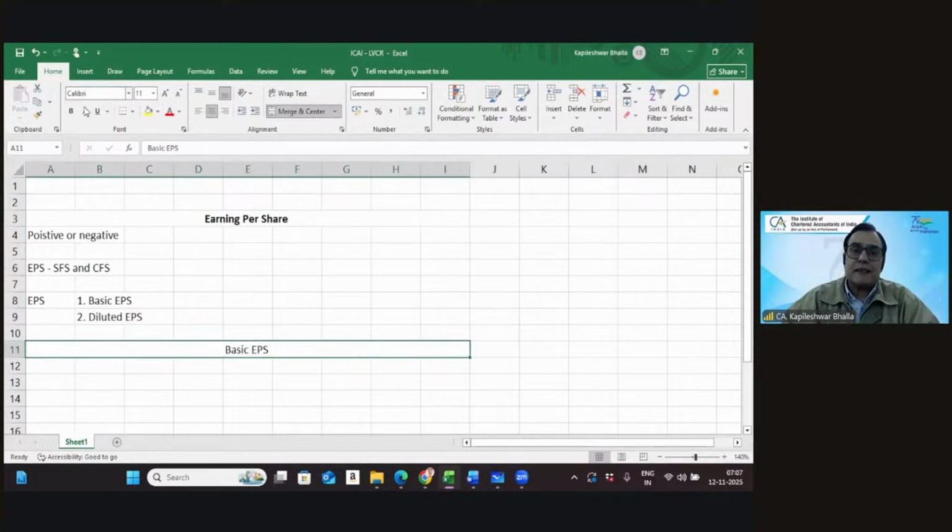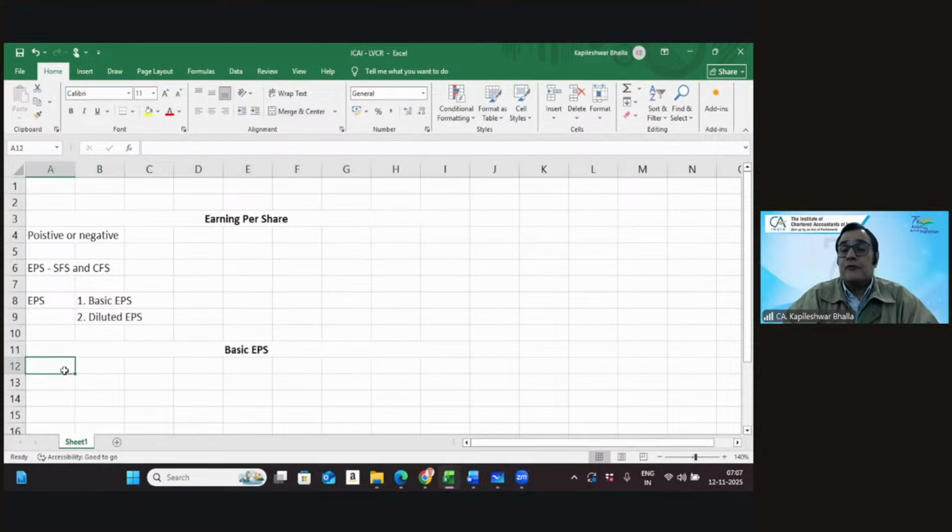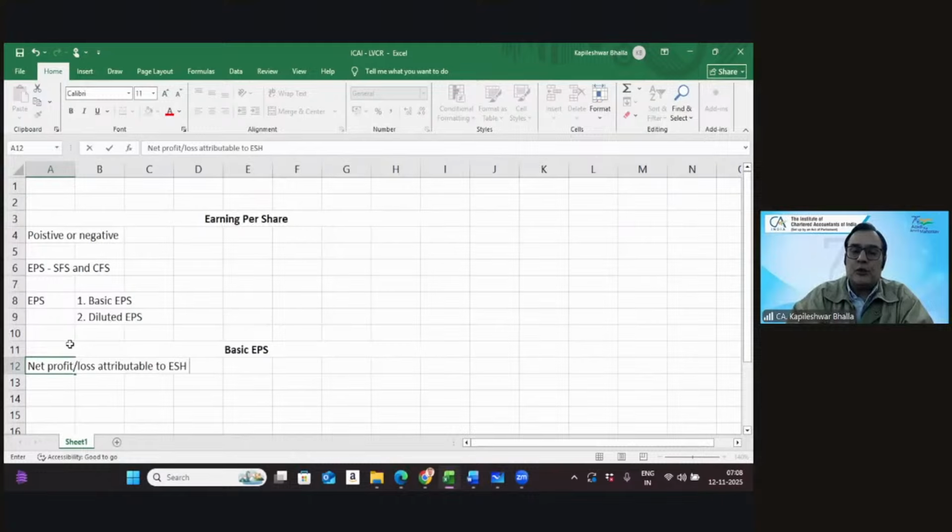Now, when you look at the basic earning per share, the first thing that should come to your mind is: what is the formula for calculating basic EPS? It is net profit, or we can say loss, which is attributable to the equity shareholders of the entity. So your mind should immediately tell you that we're looking at the net profit or loss attributable to the equity shareholders of the entity.